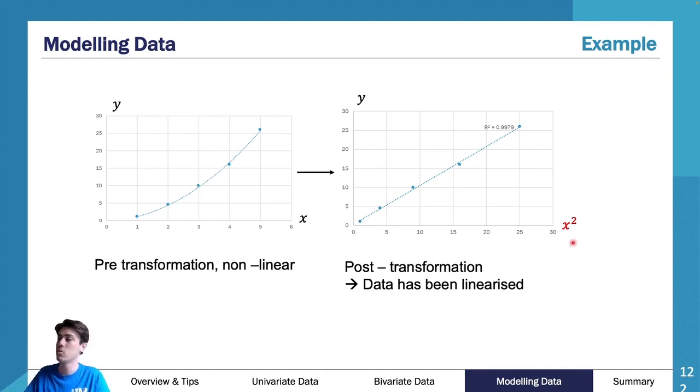It is no longer raw data. It has been transformed. So if this was age down here, I'd go bracket age, bracket squared. So I'd say age squared. Y would stay the same. So let's just say, in this case here, we're talking about height or weight or maybe shoe size. Shoe size is categorical, so I need something that's numerical. Let's just say we'll say weight. For Y you'd just say weight because that hasn't been transformed. But your age needs to be age squared because it has been transformed. So that is your modeling data.